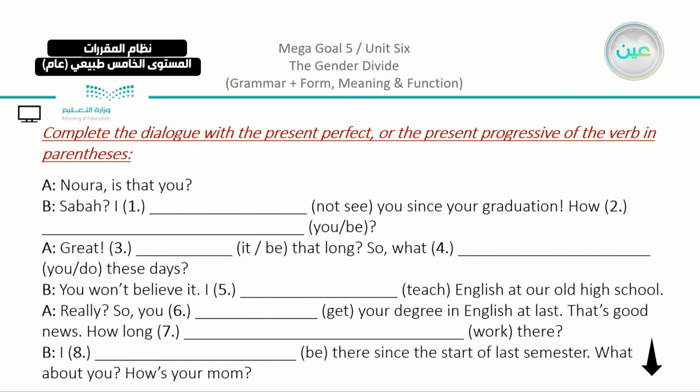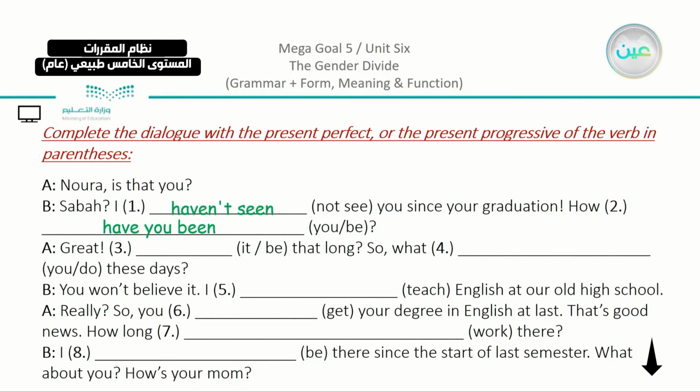So let's start. Now, Noura, is that you? Sabah, I, not see you. So I takes actually have, and I want see in the past participle, and there's a negative. So we can say, I haven't seen you since your graduation. How you be? So we have here, how have you been? You can see that we have here have you and been as the past participle. It is not the progressive here, no. It's just the past participle of be. And here we switched because we have a question. How have you been?